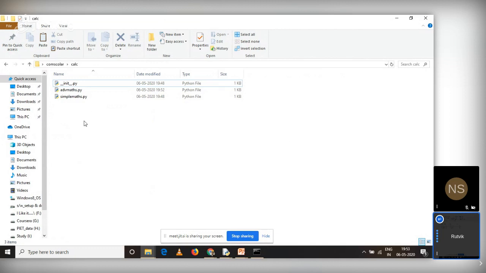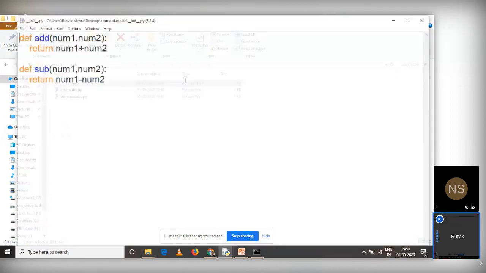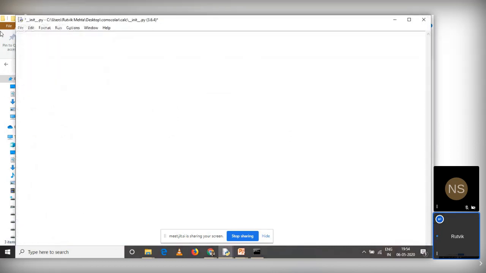Very simple name, __init__.py. Now, why do you have to do so? Why are you creating this file? If you don't create this file within the Kelsey folder, Kelsey won't be treated as a Python package. Understand it. If you want to make Kelsey a Python package, this file is mandatory. Now, the next question will be what should be the content of __init__.py? It's very simple. You can keep it blank for now, right? You can include your code later on, but for now I'm keeping it blank and it will work.